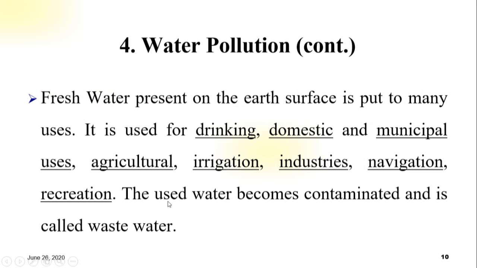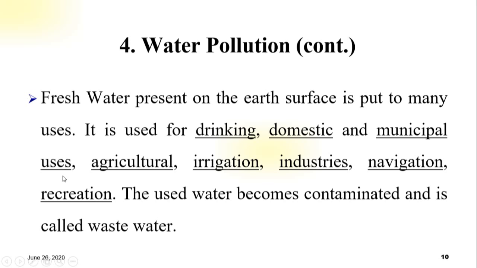Fresh water present on the earth's surface is put to many uses. I mean fresh water can be used for many things. For example, drinking. Domestic means used for family or home, and municipal uses mean related to a town or district. Agricultural means used for farms.